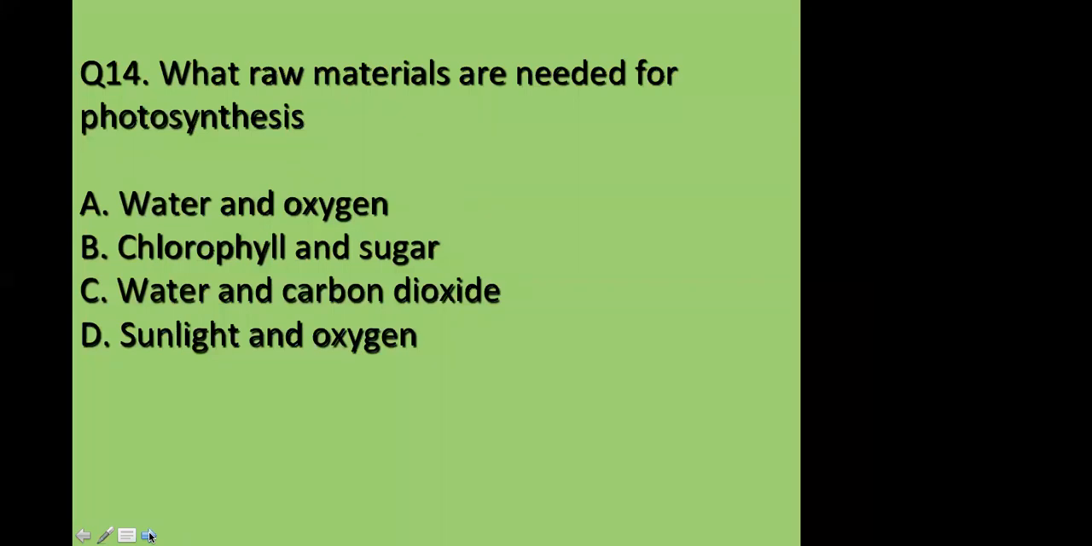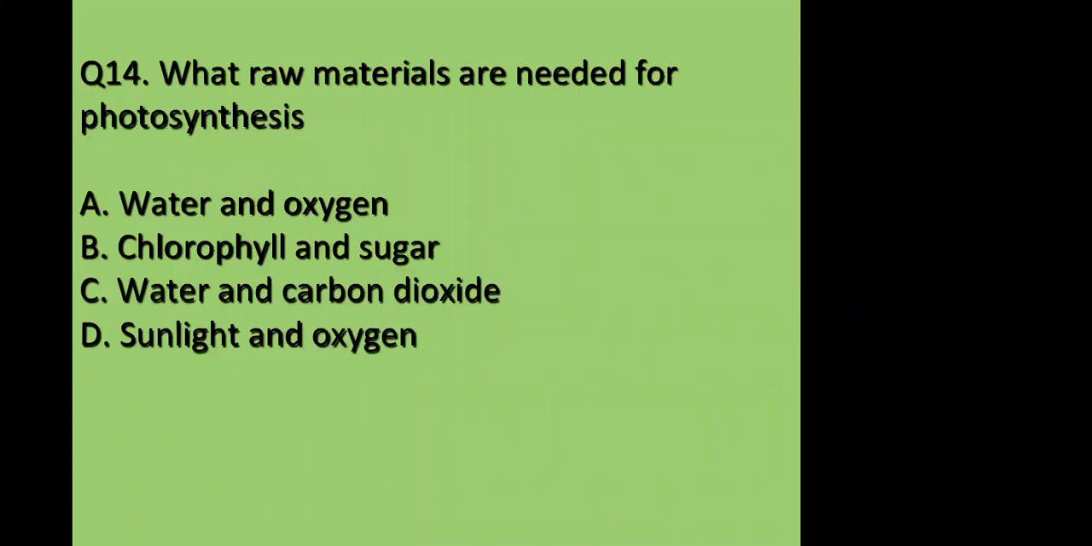Who wants to explain? Because for photosynthesis, carbon dioxide, water, and sunlight are needed. Yes, carbon dioxide, water, sunlight, and chlorophyll. In the beginning itself, I have told you the four basic requirements. Oxygen is a byproduct. Oxygen is produced.